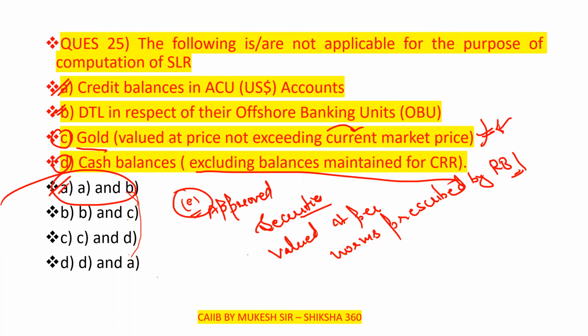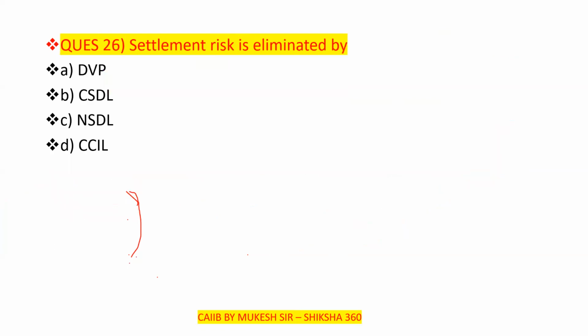Now move to the next question. Settlement risk is eliminated by what? This is also one of the questions already asked in the examination. Option A is DVP, option B is CSDL, option C is NSDL, option D is CCIL.